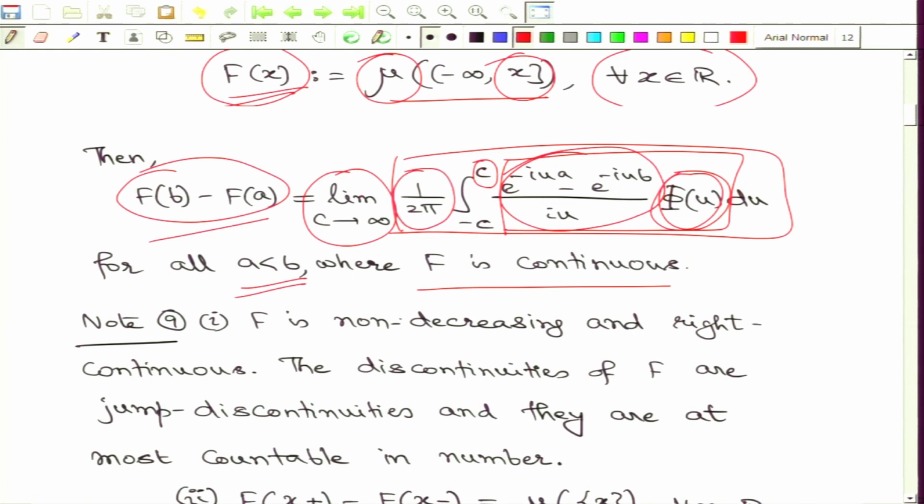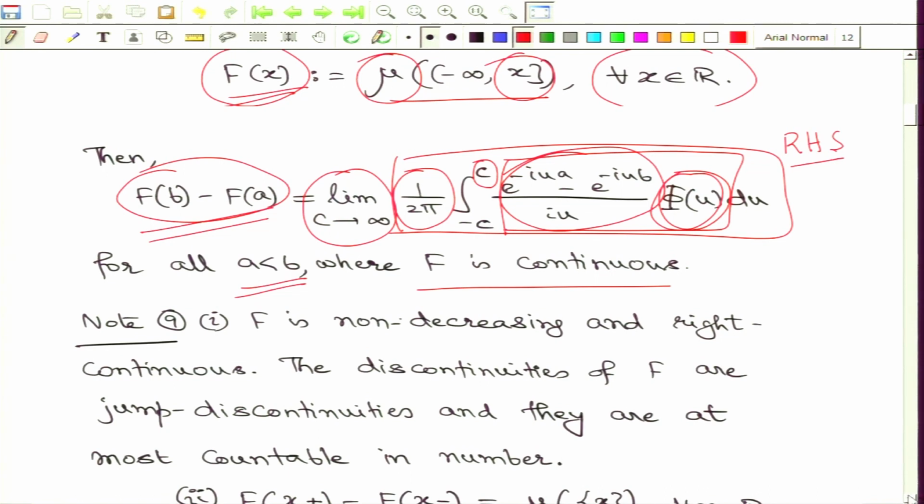As c goes to infinity, this limit will be exactly F(b) minus F(a). So, if I know the characteristic function explicitly, in principle I can compute the right hand side of this expression, and that gives me the value of the left hand side whenever a and b are two points, a less than b, where F is continuous.